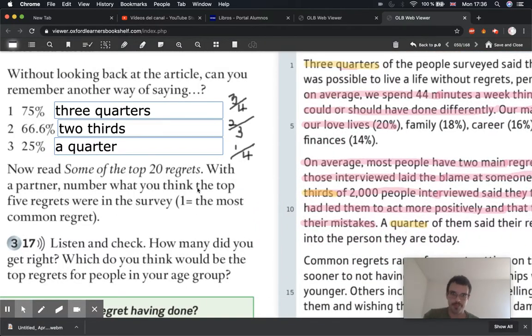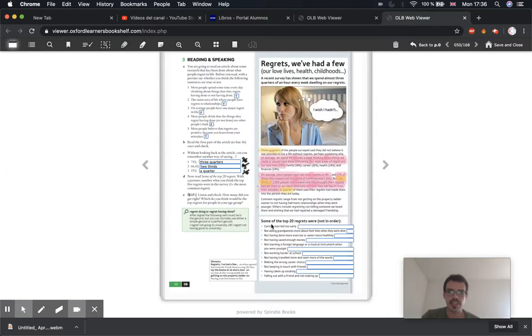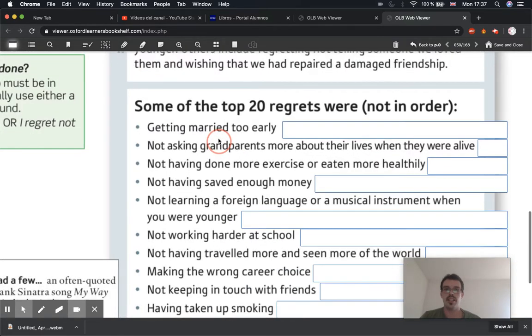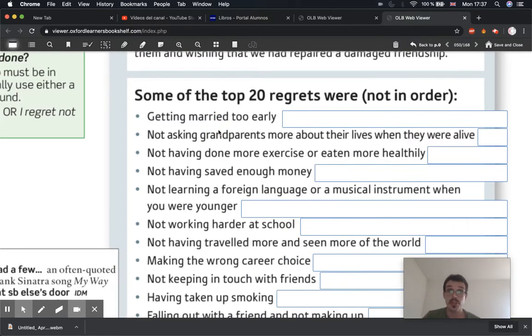Now, the next activity is a little bit of fun. Underneath this text, we have some of the top 20 regrets in general, and they're not in any order.